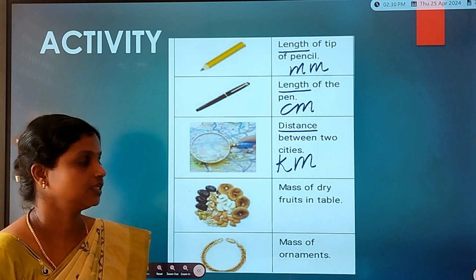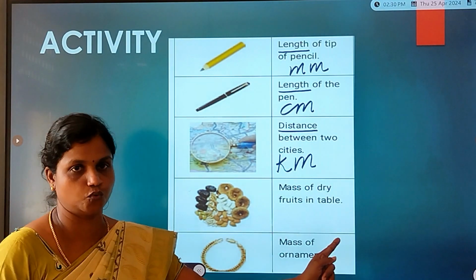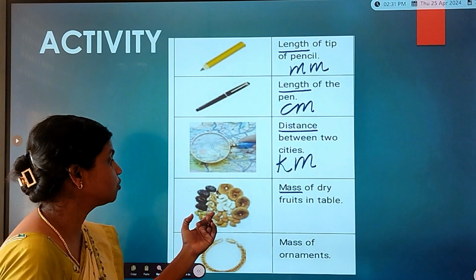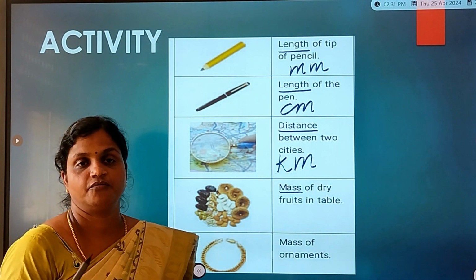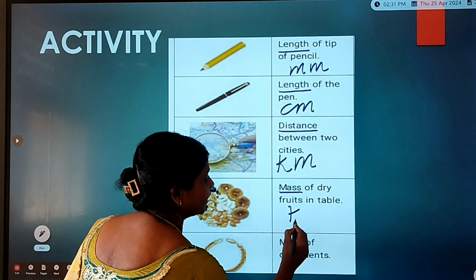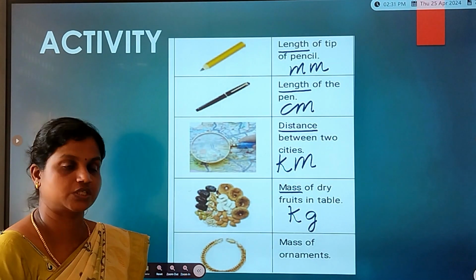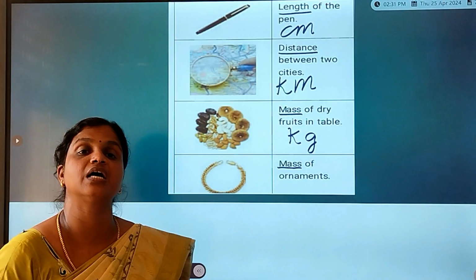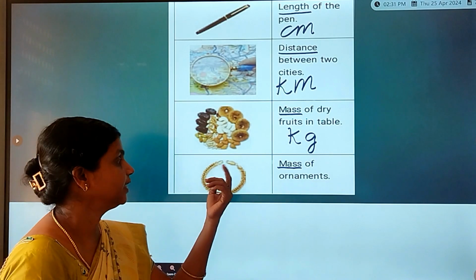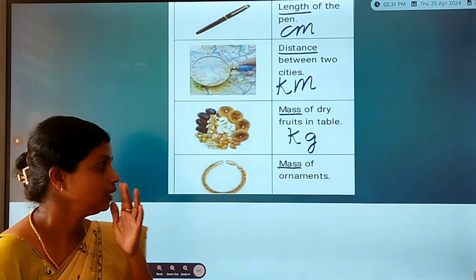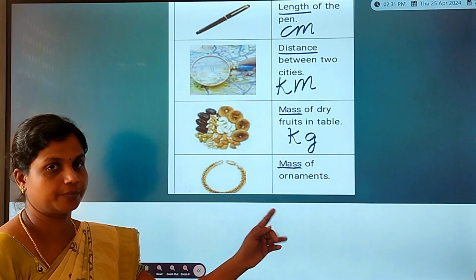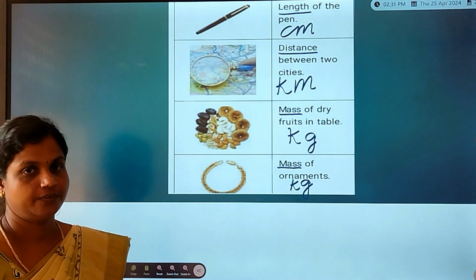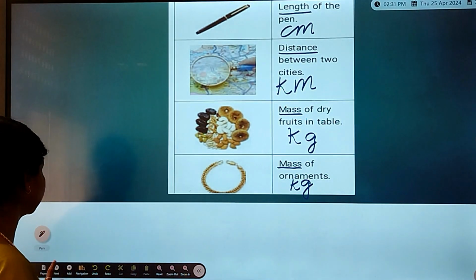Come to the next question. What about mass? They ask the mass of the dry fruit. What is the SI unit of mass? It is kilogram. So the mass of the dry fruit is measured in kilogram. Right? So the answer is kilogram. Come to the next question. This is an ornament. They ask the question on mass. What is the SI unit of mass? The SI unit of mass is kg. So the mass of an ornament is in kg. Right, children? Can you understand this activity?